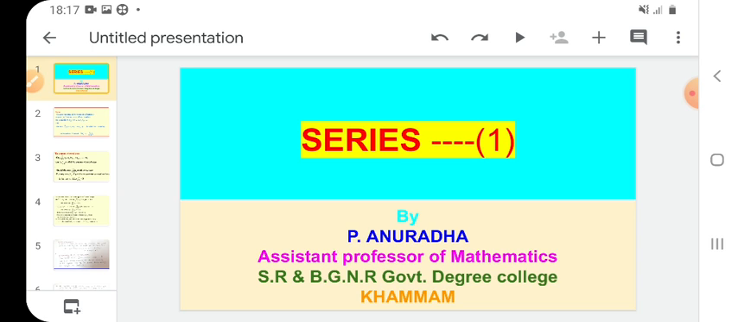In the first unit, this is the third topic. What is the first topic? Sequences. The second topic is subsequences, which we already completed. And the third topic is series.